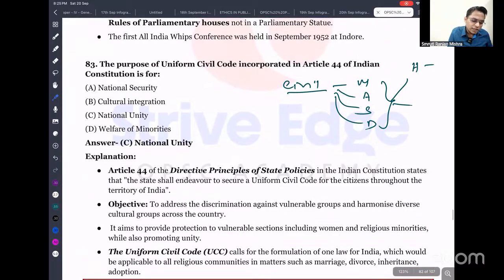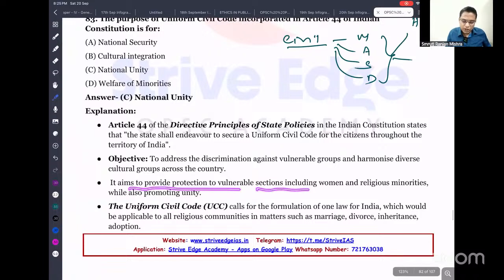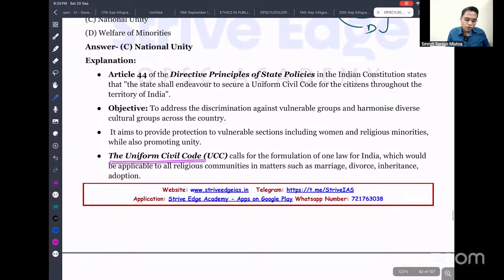So here the answer is that the purpose is promoting national unity, because separate laws create separatism, a separate ideology between different communities. If we have a single law for the civil aspects, like marriage, adoption, succession, divorce, that promotes national unity. It aims to protect vulnerable sections, including women and religious minorities, and also promotes unity. The uniform civil code calls for the formulation of one law for India, applicable to all religious communities in matters of marriage, divorce, inheritance and adoption. So you can clearly see its objective.